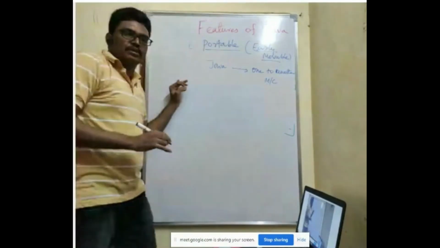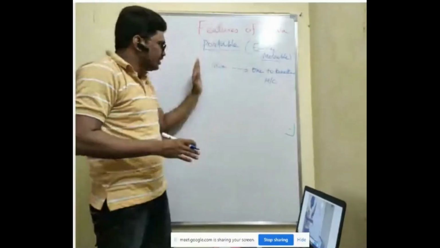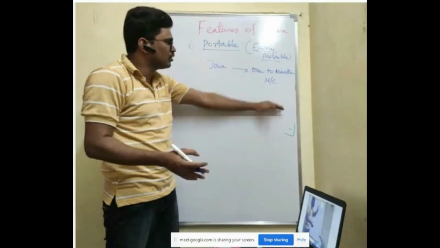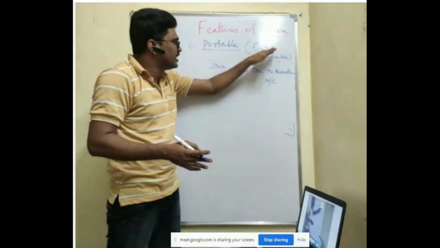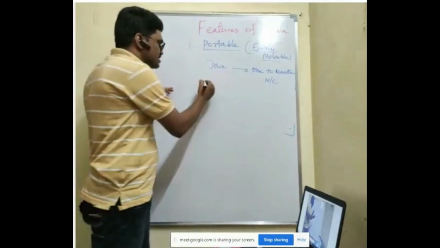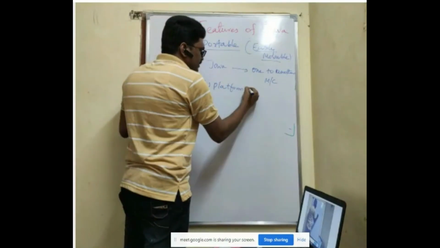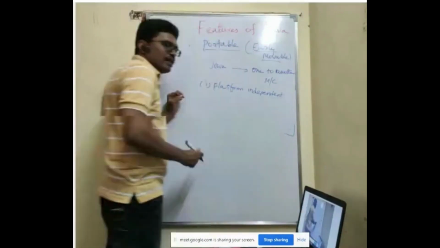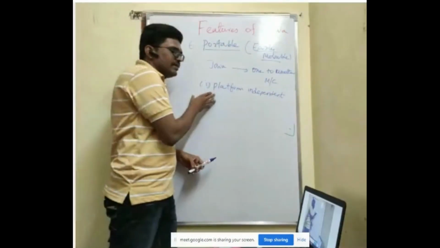Why do we say Java is very easily movable? First reason, because Java is platform independent. Since Java is platform independent, you can move it from one machine to another machine without modifying the code. Previously, what did we say?